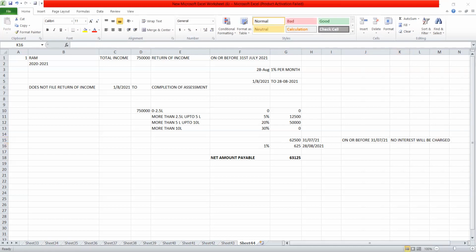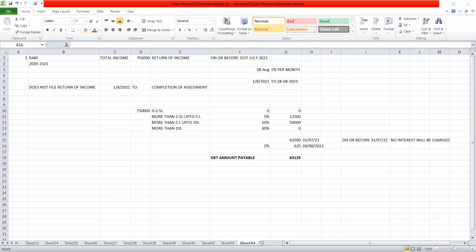No interest will be charged if the tax is paid by the assessee on or before the due date of filing of return of income. The interest which is payable under section 234A shall be reduced by the interest, if any, which is paid on self-assessment under section 140A towards interest which is chargeable under section 234A.